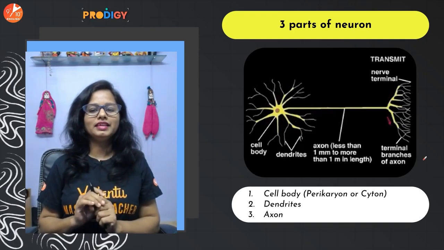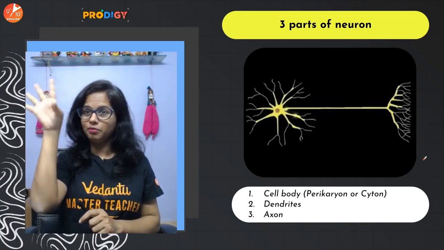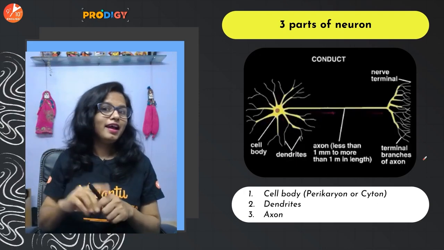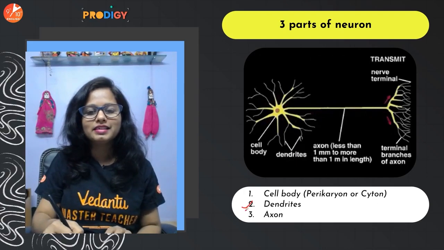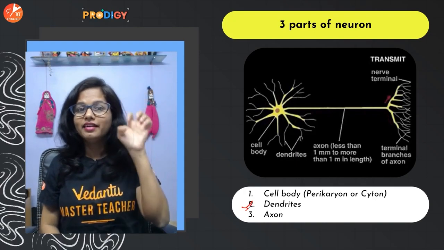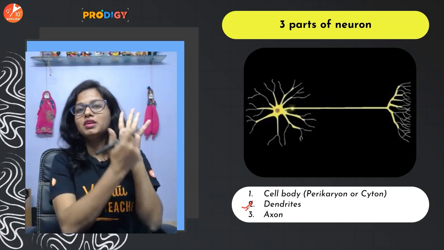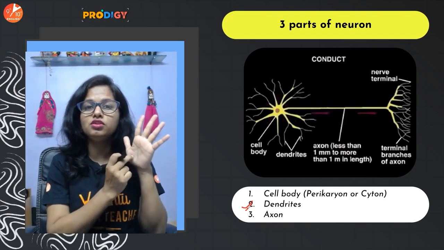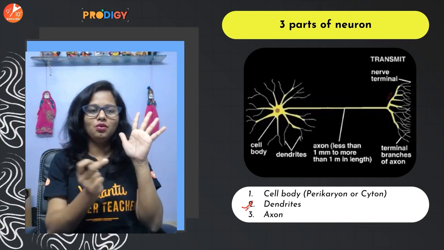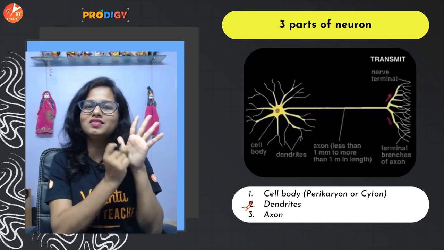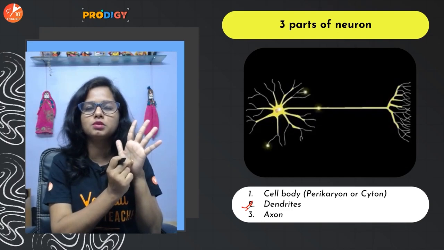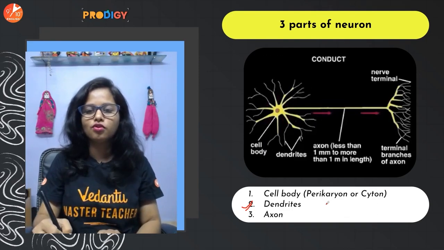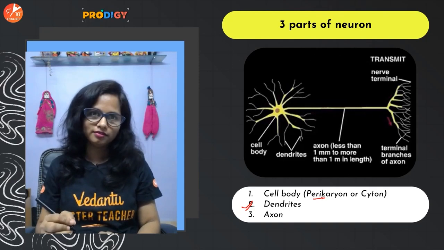Now, each neuron has basically three parts, okay? First of all, it has the branch-like projections which gather the information from all possible directions. And these branches are what we call dendrites. Now, dendrites pass the information to the main central body, which is called the cell body. Cell body is also known as cyton. Now, on the inner side of the cyton, there is a large and prominent nucleus present, and hence the cell body or cyton is also called the perikaryon.